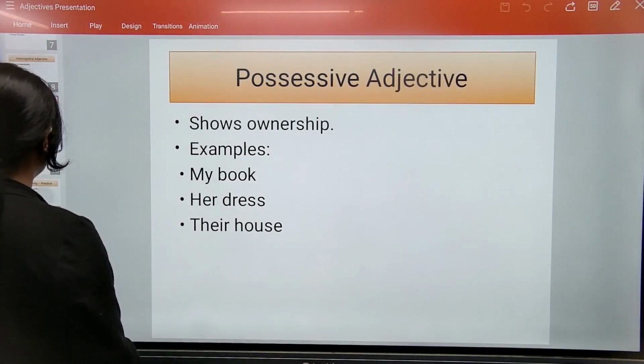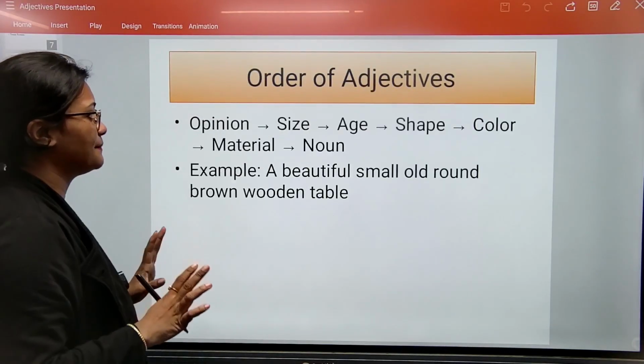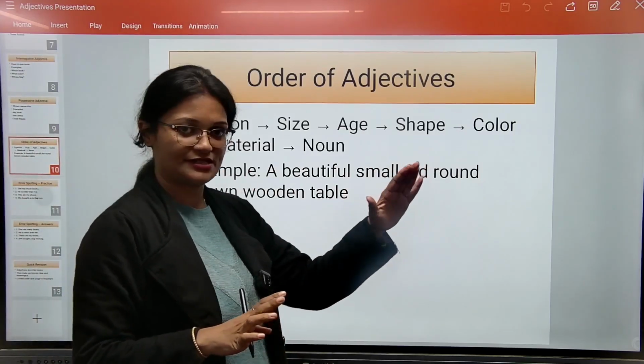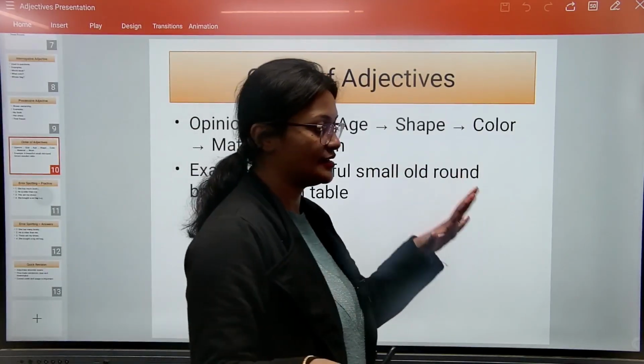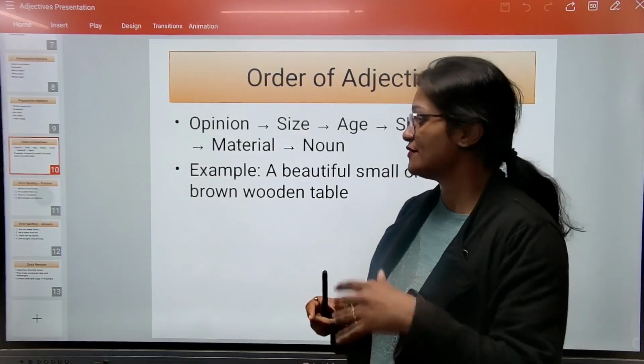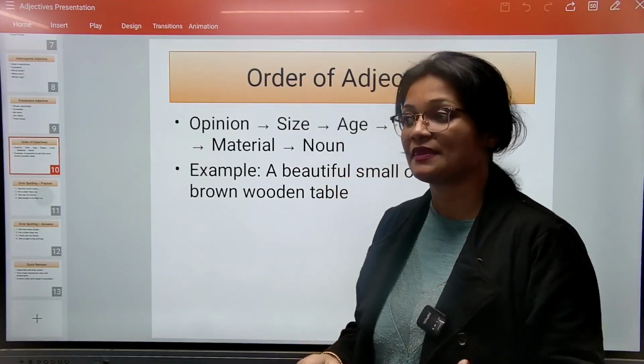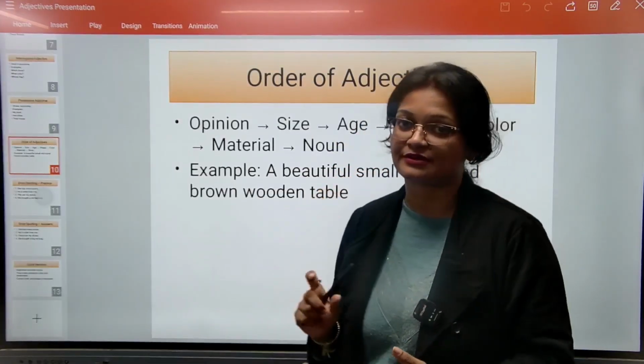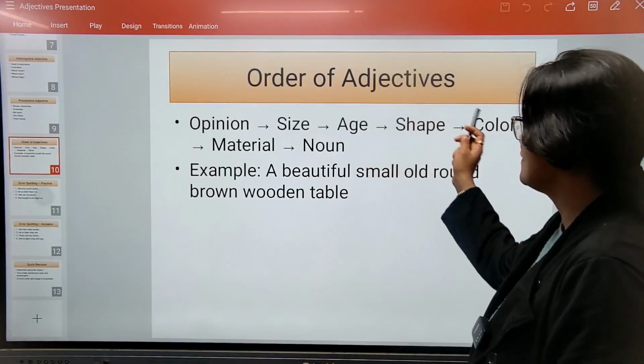Next, there is a particular pattern that we need to memorize, we need to understand. So, whenever we have questions in our exam, we have to follow this particular pattern. Order of adjectives.